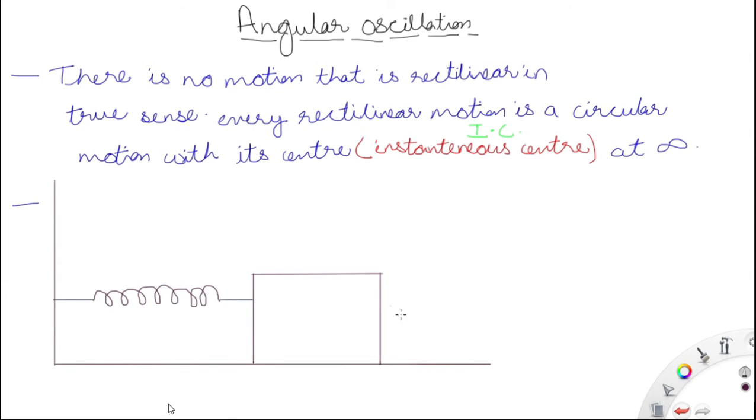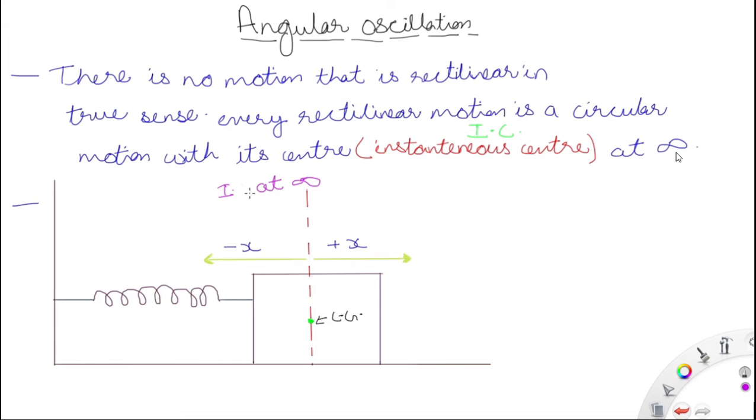in plane motion, means the straight line motion. So there is no motion that is a straight line motion, a rectilinear motion in true sense, because every rectilinear motion, means a straight line motion, is a circular motion with its center, or instantaneous center, the center at that instant, represented by IC. So every rectilinear motion is a circular motion with its instantaneous center at infinity.